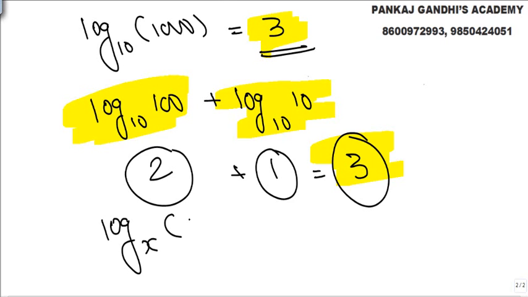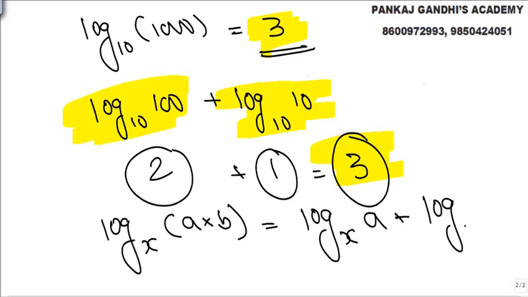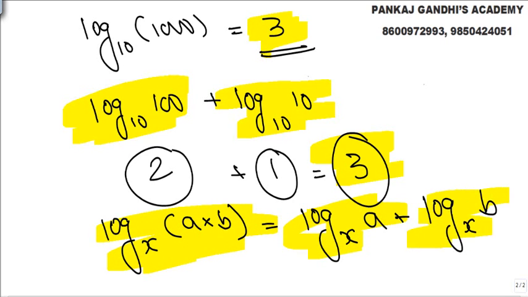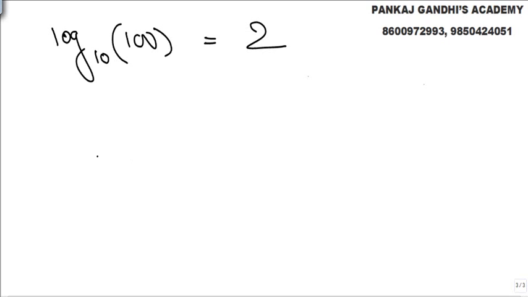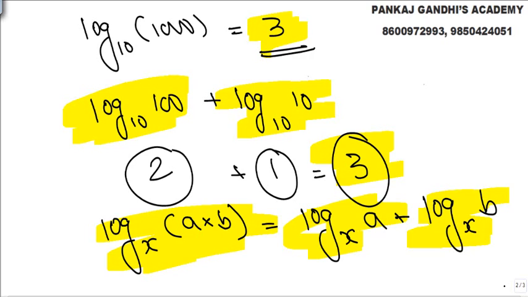Log to the base x, a into b is nothing but log to the base x a plus log to the base x b. With everything proof, like that's what is more important, like this is the property. Now let's say if I ask you log to the base 10 100, what all we get here is 2. अब पहले ने क्या सीखा है यहाँ पे, log a into b is this thing.